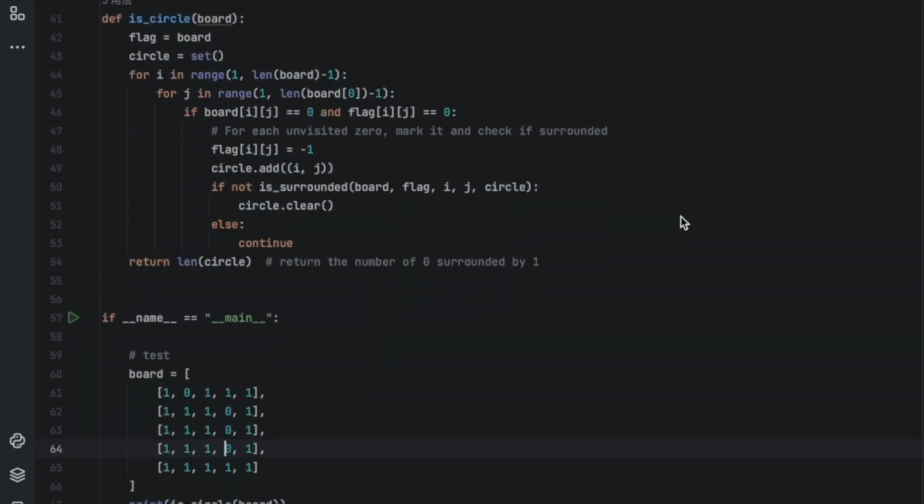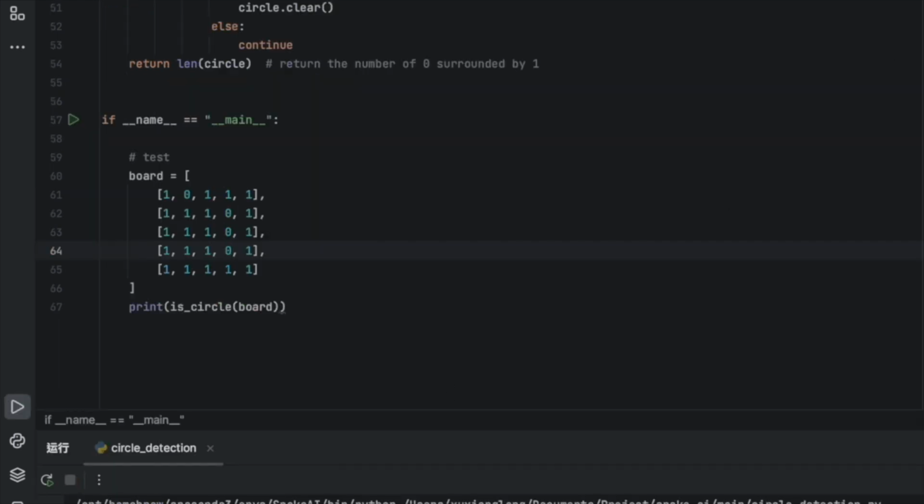As we can see in the test matrix here, there are 3 zeros surrounded by ones. If we run these scripts, we get 3 in the end.